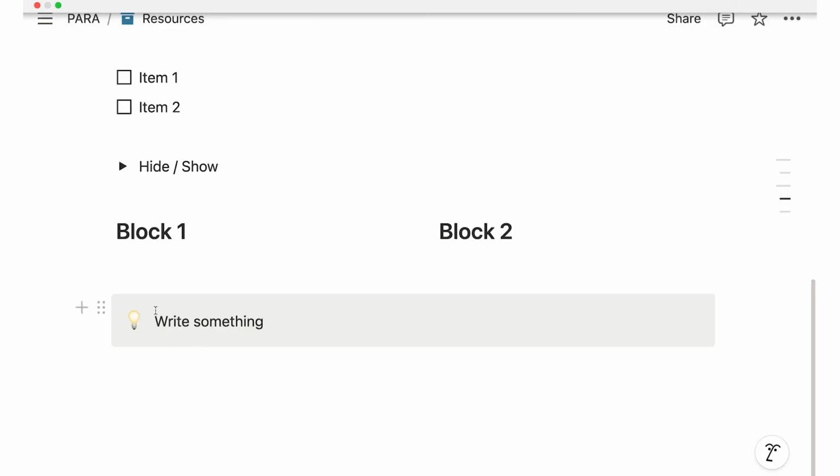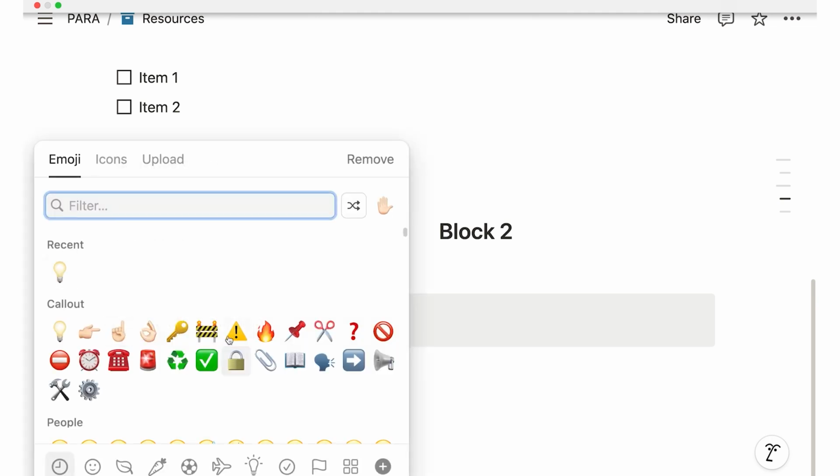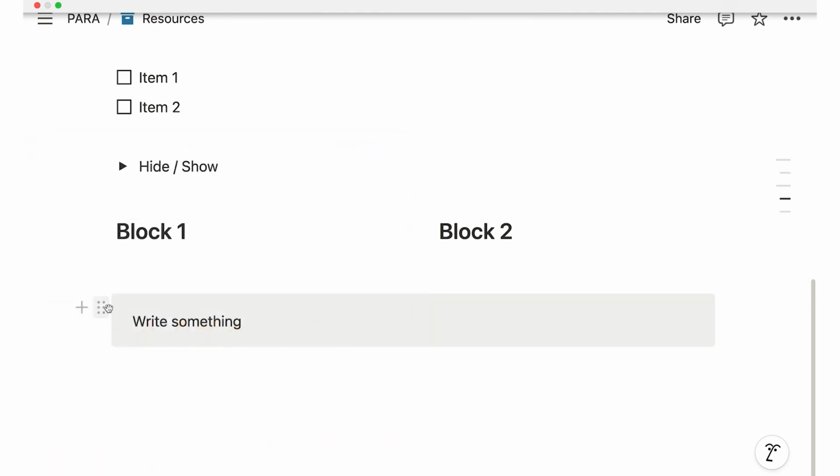But you can actually also take these callouts a step further. For example, if you want, you can click on this icon. You can of course change it, but you can also remove it, which then gives you just this very clean look. And you can even take it one step further and remove the color. Now, we anyway need to talk about color.